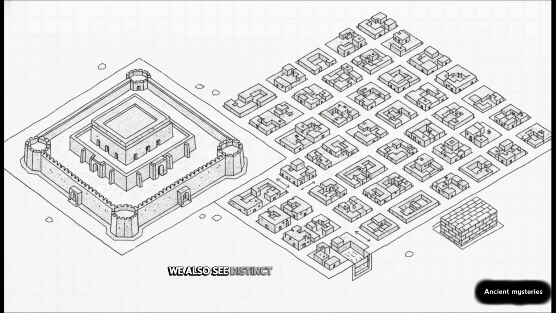Architecturally, we also see distinct social stratification. There's a fortified citadel in the west, built up on a raised platform, likely for the elite or administrators, and then there's a much larger lower town in the east for the common citizens.